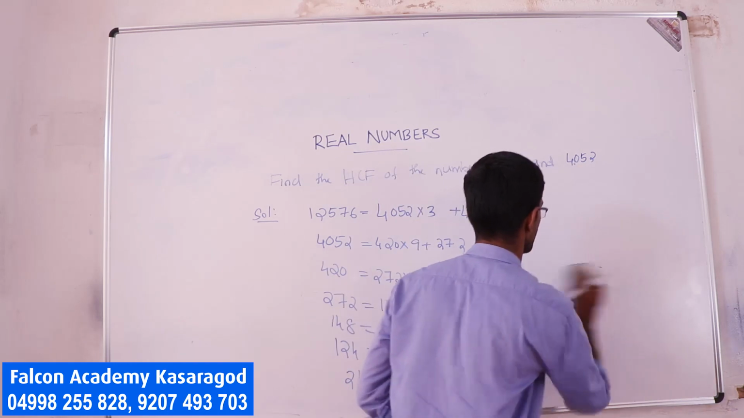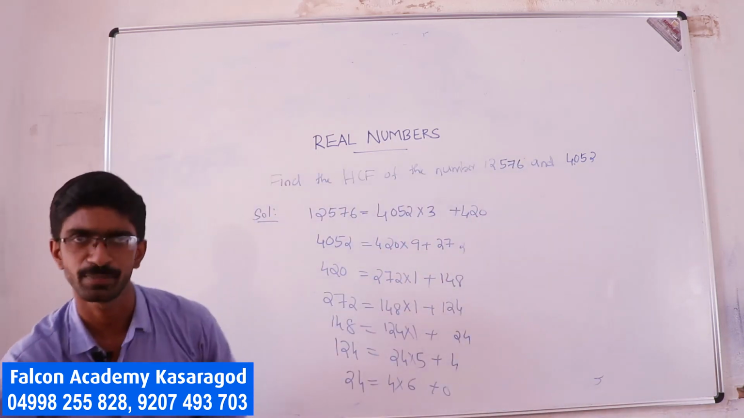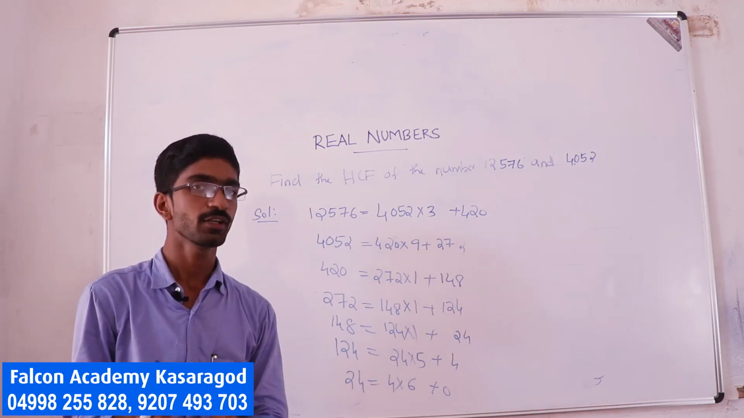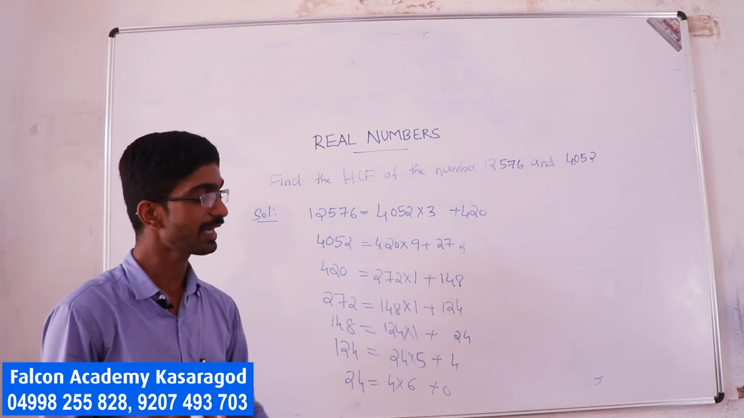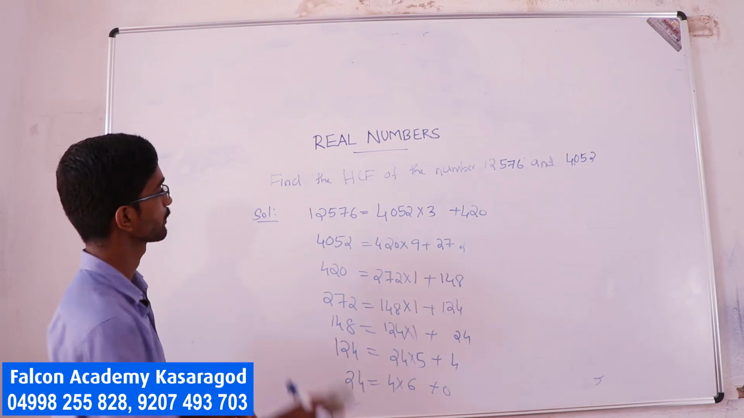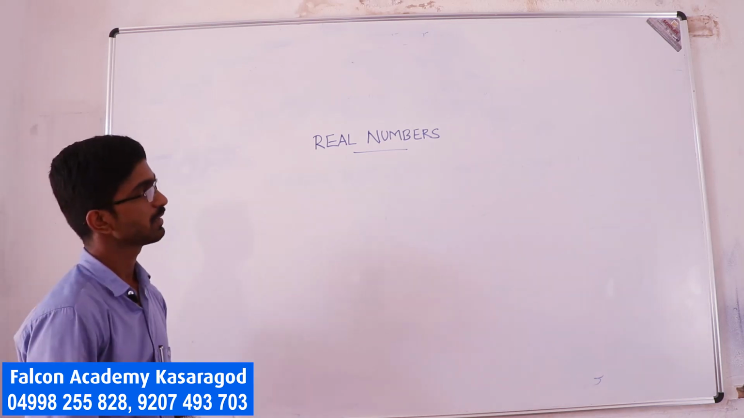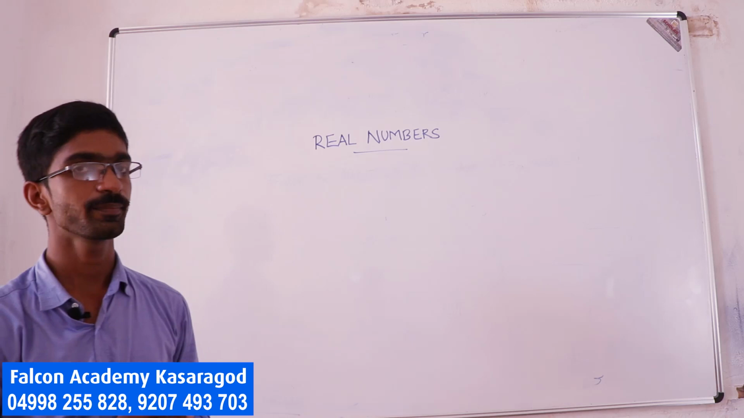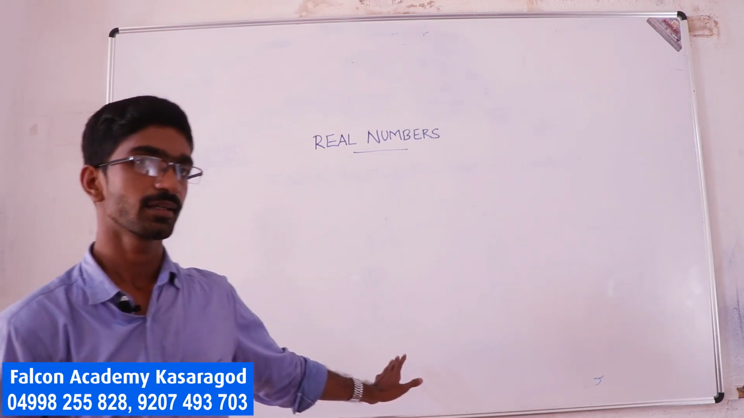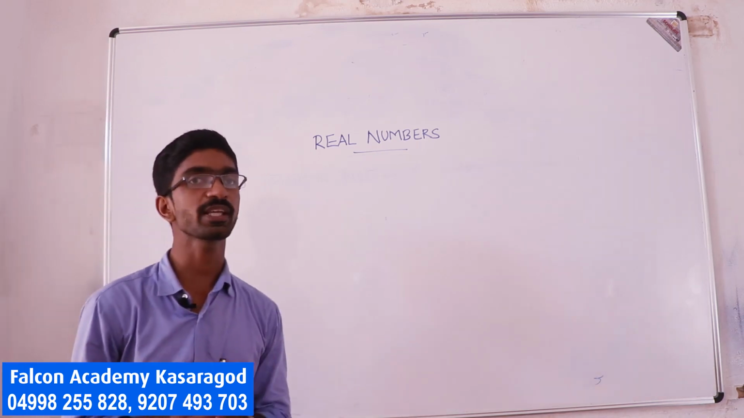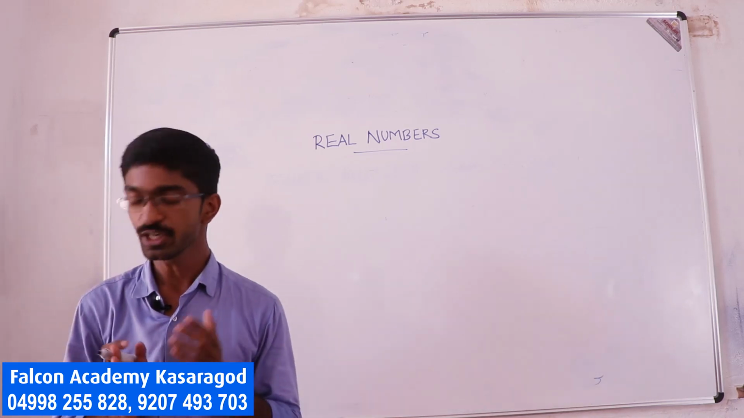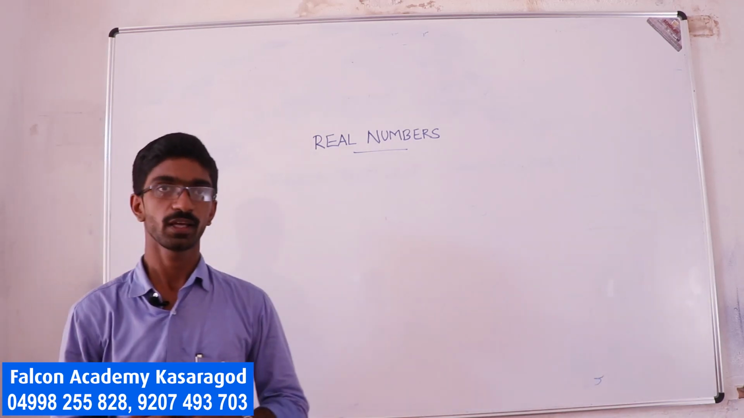Now, what we are doing is very simple. Applying the division algorithm repeatedly for the given numbers until you reach the remainder as 0. So in the above example, we have seen the highest common factor of the given numbers 12,576 and 4,052 is 4.